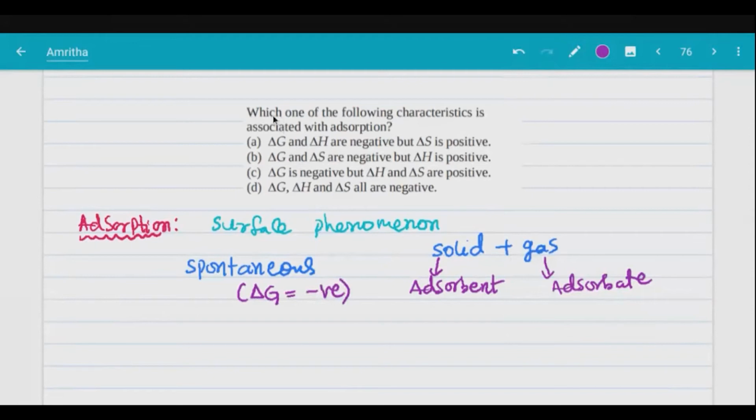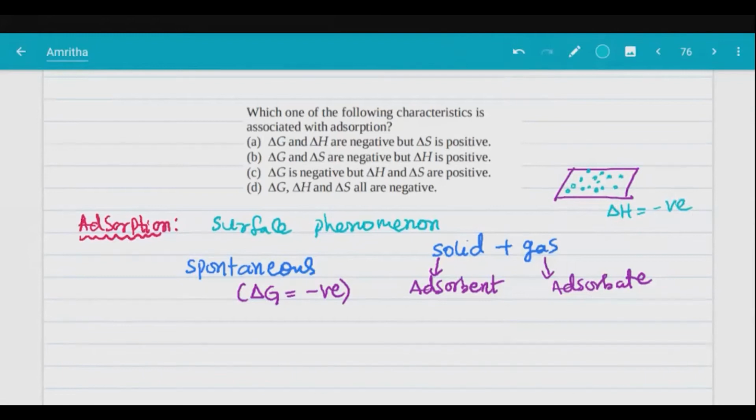Okay. And on a solid surface, if gas molecules are attracted, it means there are attractions, right? That is why on the surface these dust particles and gas molecules get trapped. So what is happening here? Attractions are there. So delta H for attractions is negative, meaning energy is released because bonds are formed.